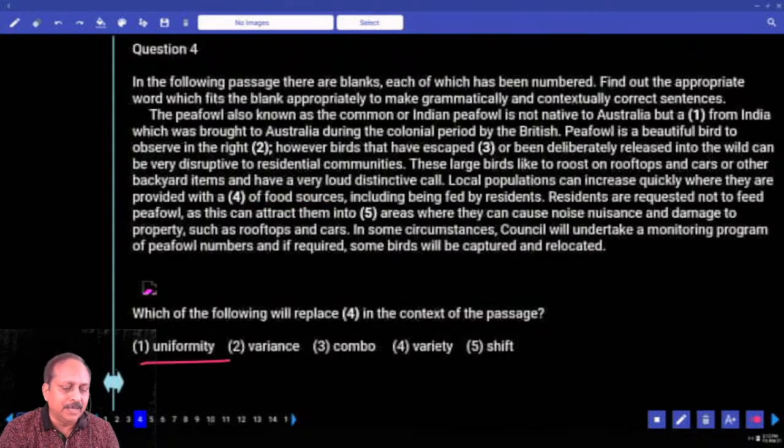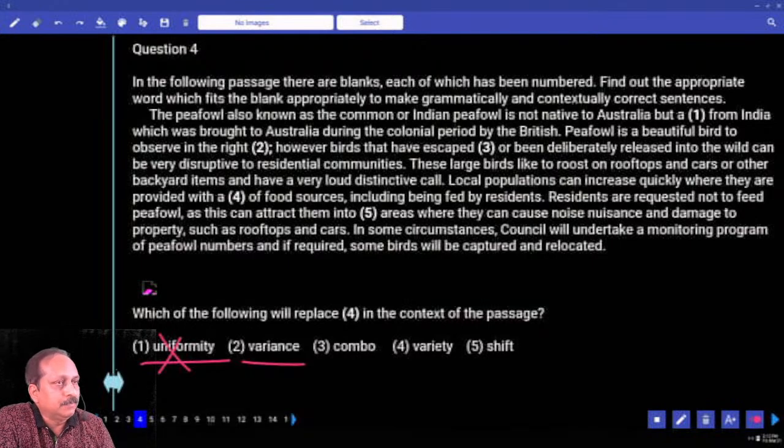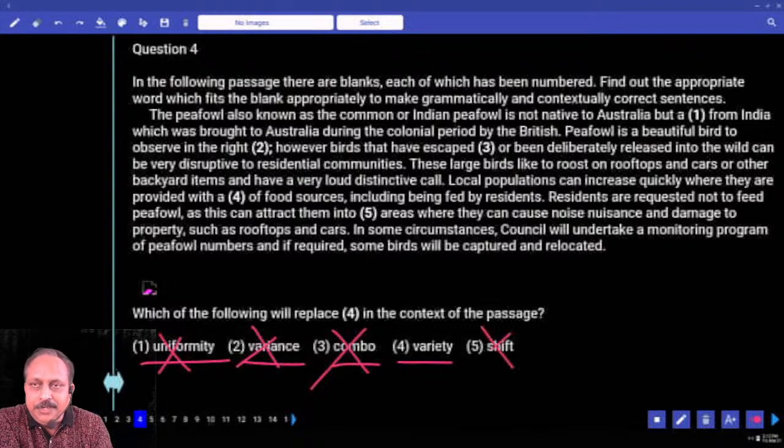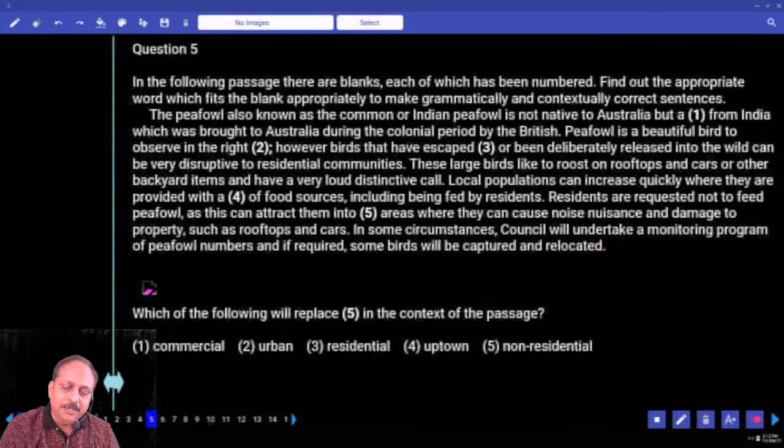Uniform, same, does not go with the context. Variance, grammatically not correct. Underline the word variance, write the meaning. Variance means what? Difference. Write the word difference. But it does not go with this context. Though the meaning is the same, form is not correct. So mark it wrong. You all know combo. When you go to a theater, you order some combo. Yes or no? This is a familiar word for you guys. But fourth option, variety. The word shift, does it go with this context? No. So what is the answer here? A variety of food sources. Easy to make out based on contextual awareness.